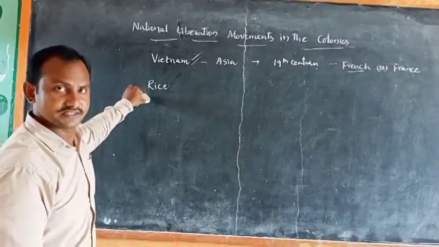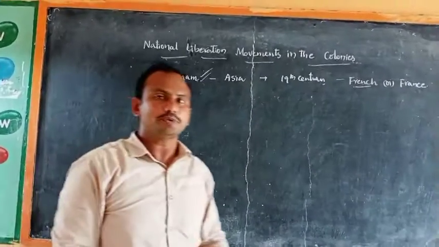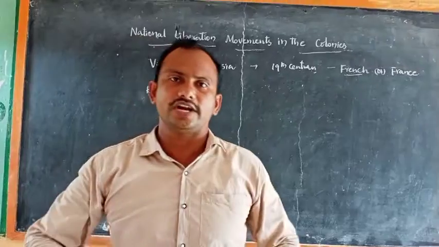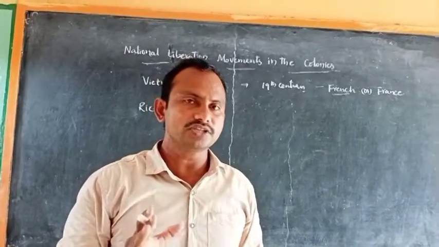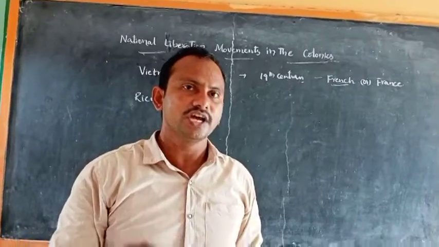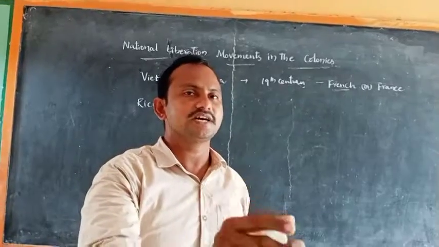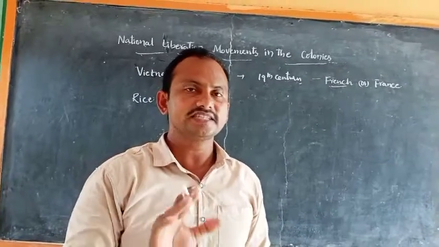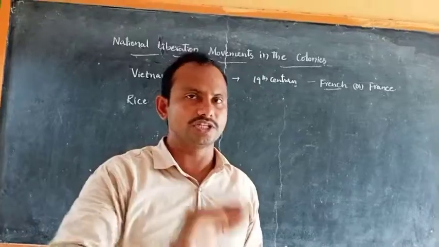To achieve this, the French adopted a threefold strategy. Let us see what the threefold strategy is.